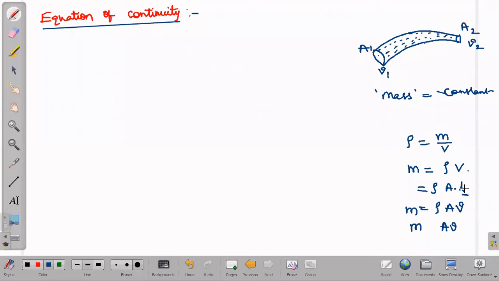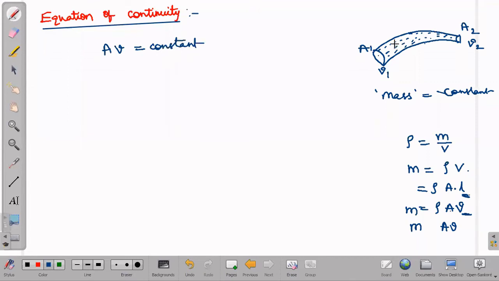So here I am considering speed. When I am considering speed, I am only taking distance, that is, how much fluid is flowing per unit length. Speed I am considering per same length. So instead of taking length, I am taking it in terms of velocity or speed. So A into v is our mass. So we can write A into v is equal to constant. I am writing this for the equation of continuity.